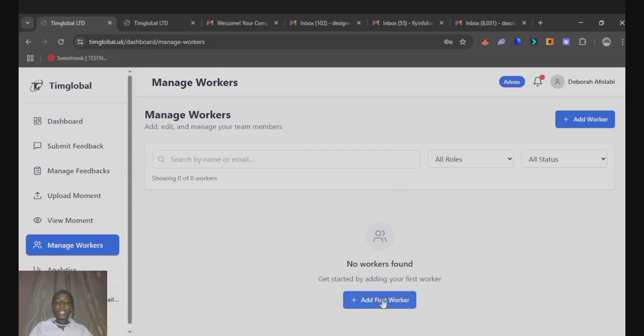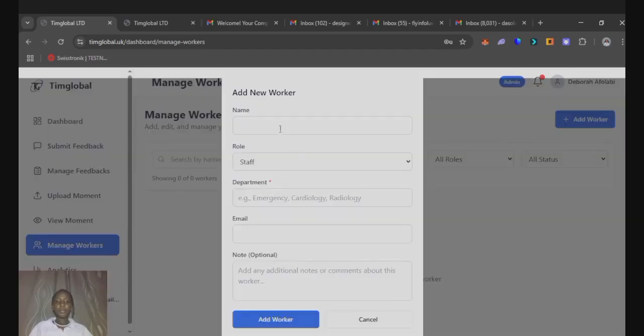Now, let's add our first worker. Let's say our first worker is Ruth Mouse. Okay, her role, she's a staff member. Let's say she works in the emergency department.